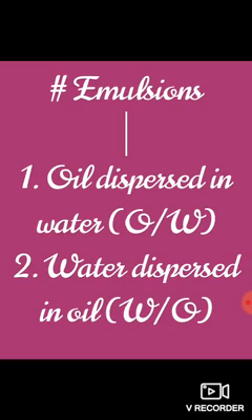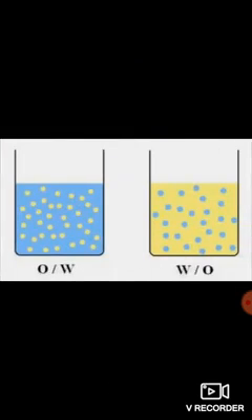Oil dispersed in water means oil is mixed within water. And second, water is mixed within oil. That is the example of oil in water and water in oil. O/W means oil in water, and W/O means water in oil.